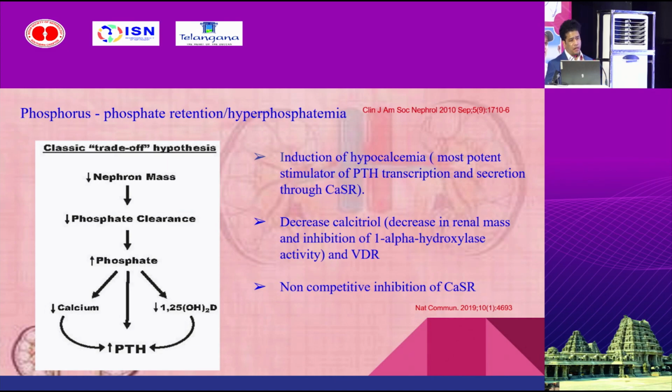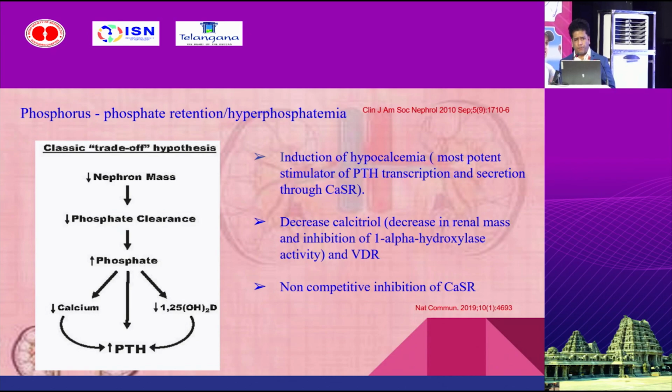In this, with a decrease in nephron mass, phosphate clearance will decrease, thereby serum phosphate will increase. With that, parathormone increases through various mechanisms, of which hypocalcemia is one. Phosphate binds to ionized calcium in the body, thereby decreasing the calcium, which is a very sensitive promoter of parathormone. Phosphate also inhibits 1-alpha hydroxylase, thereby decreasing calcitriol levels and increasing parathormone.